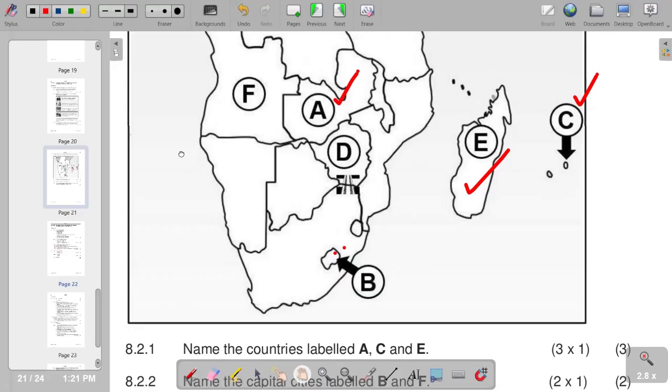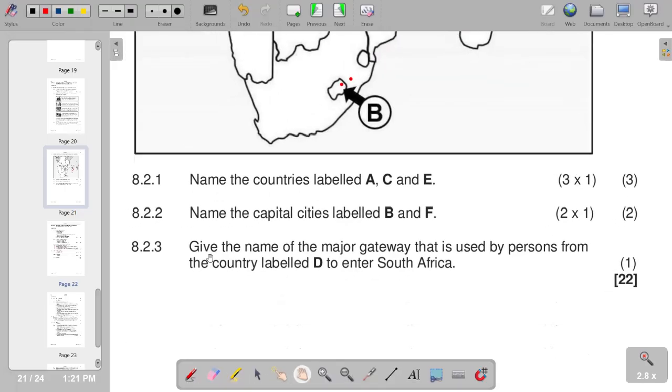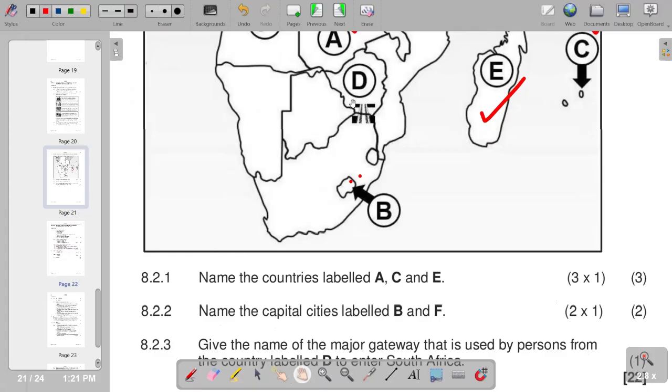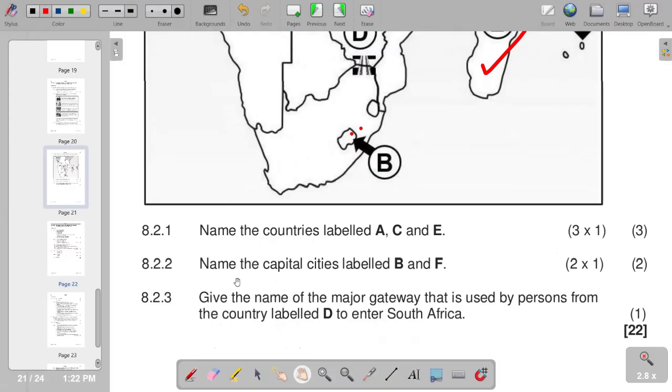So I'll move on to the next one. Give the name of the major gateway that is used by persons from the country labeled D to enter South Africa. We know that this D is Zimbabwe. So as they enter South Africa, we've got a gateway that is here, and that is the Beit Bridge. So we have Beit Bridge here as our response for 8.2.3. So this is what we have for question 8. And obviously, we are only left with question 9.